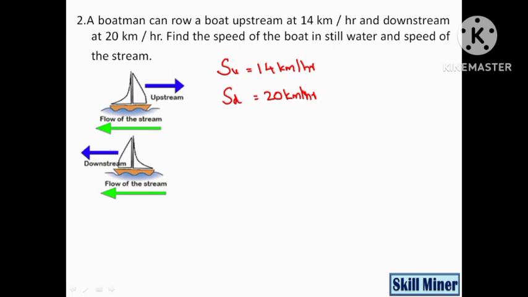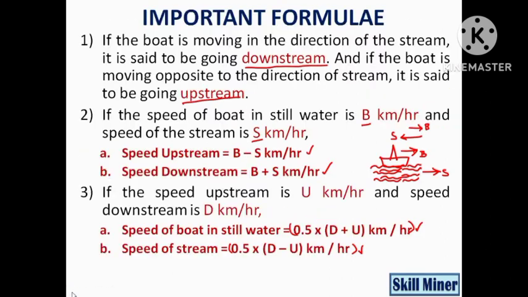Find the speed of boat in still water and speed of stream. Okay, now we can move to the formula. For finding speed of boat, the formula will be 0.5 into d plus u.